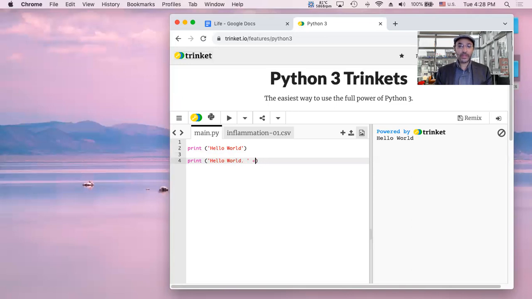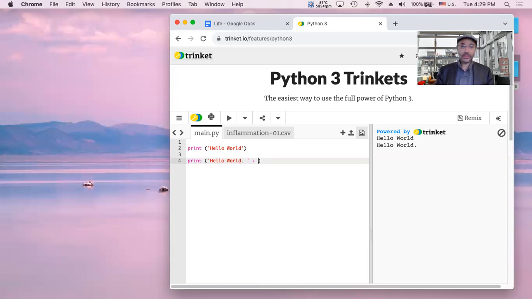Well, first of all, let's see what that looks like. Hello world, period, space. So we're writing print, space, open parentheses, open quote, like a single quote, hello, space world, period, space, close quote, close the parentheses. And if we run that, it will read hello world again, but with a period. Now, the reason I put an extra space after period here is because we're now going to add a plus at the end of hello world, period, close quote.